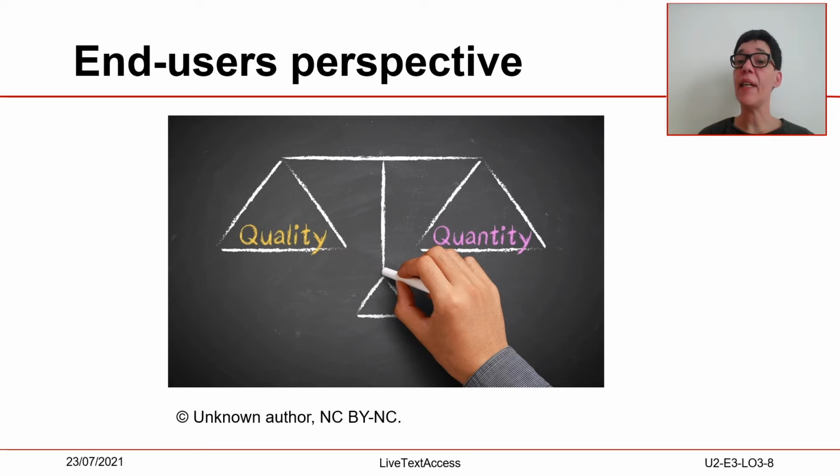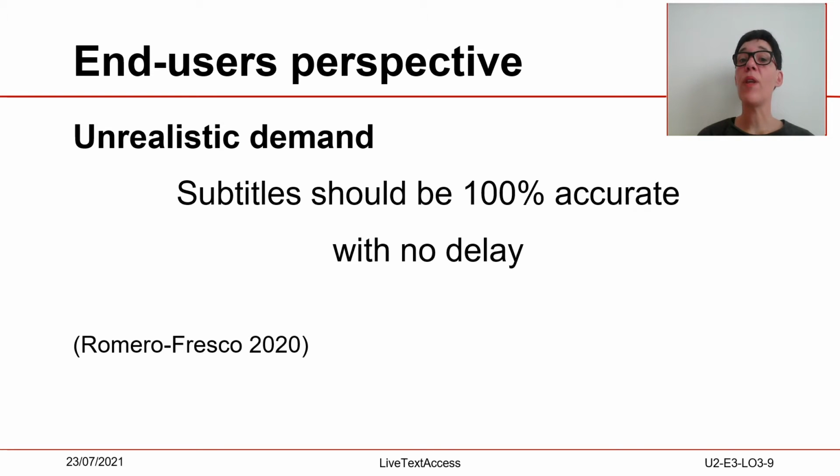As it is stated in the report, it is essential that quality is maintained alongside increasing quantity, otherwise the purpose of subtitling is lost. In some cases, audience lack of knowledge about the complexity involved in the production of real-time interlingual subtitles often led them to make unrealistic demands, such as subtitles should be 100% accurate with no delay. It should be taken into consideration that real-time subtitles are produced just moments before they can be transmitted. Consequently, they will always lag behind the original audio signal.